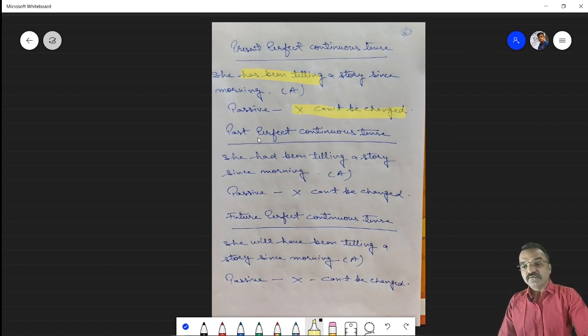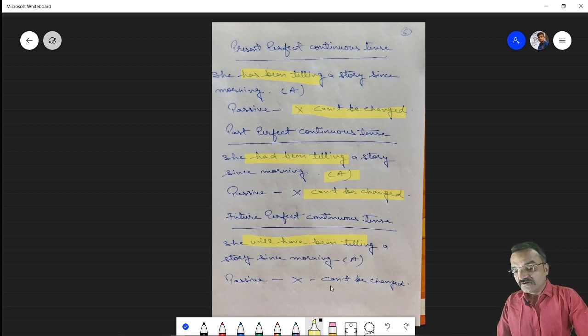And the next example, from past perfect continuous tense: she had been telling a story since morning. Had been telling. This is active, but it cannot be changed into passive voice. And the next example from future perfect continuous tense: she will have been telling a story since morning. This also cannot be changed into passive voice.